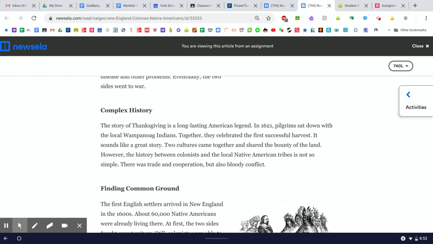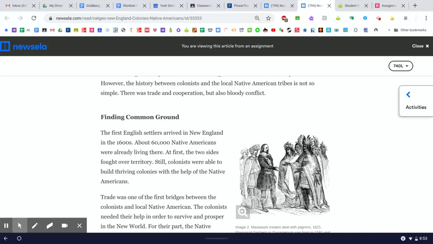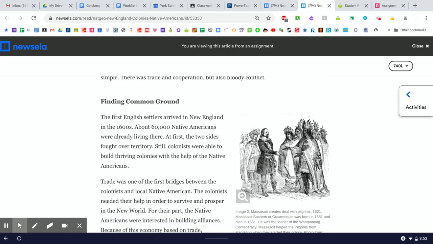So this paragraph does recall what we already know about the Pilgrims and the first Thanksgiving and the Wampanoag, but then at the end it adds this new thing about the bloody conflict, which we might not be aware of. This part of history is not told quite as often or known quite as well as the first Thanksgiving.